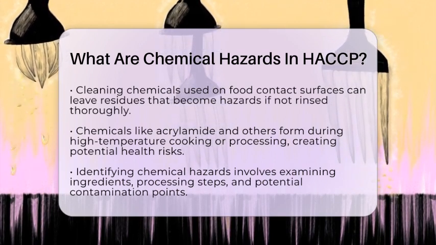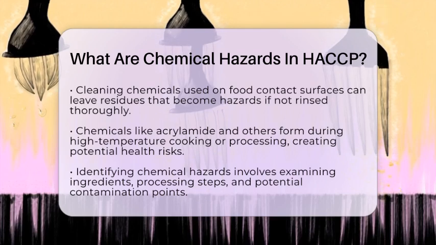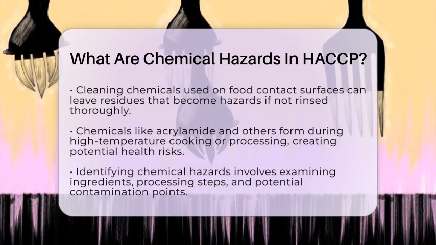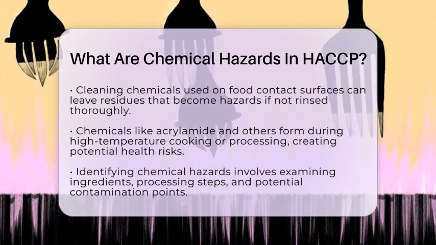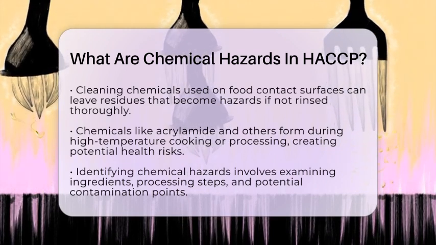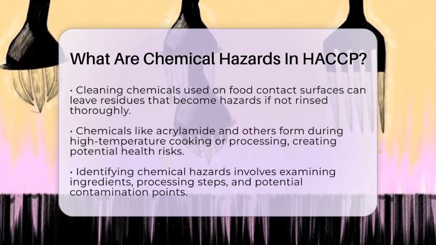Certain chemicals form during cooking or processing. For example, acrylamide can develop when foods are cooked at high temperatures, like frying or baking. Other contaminants like 3-MCPD esters, glycidyl esters, and furan can also form during processing and pose health risks if present in high levels.